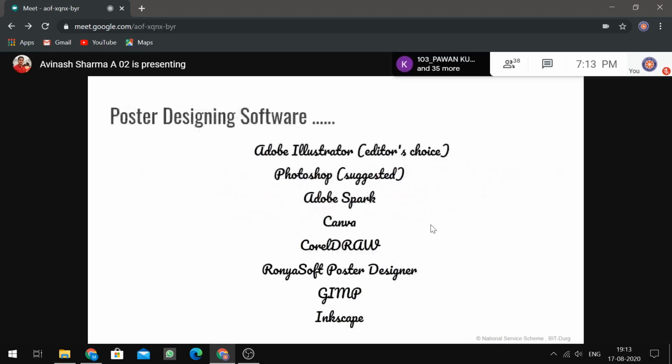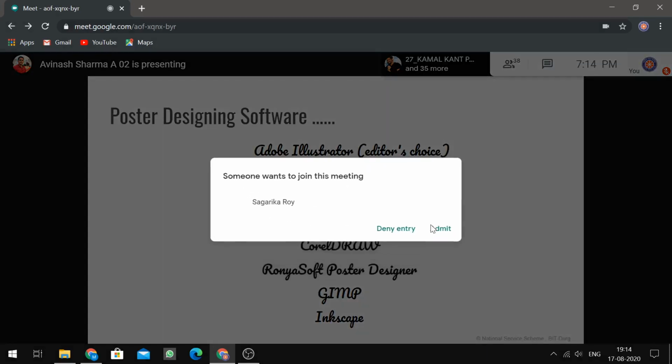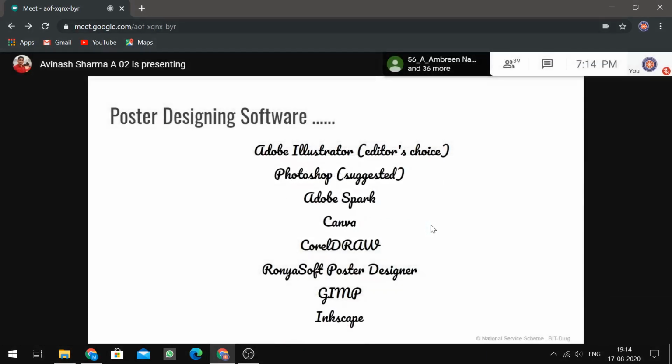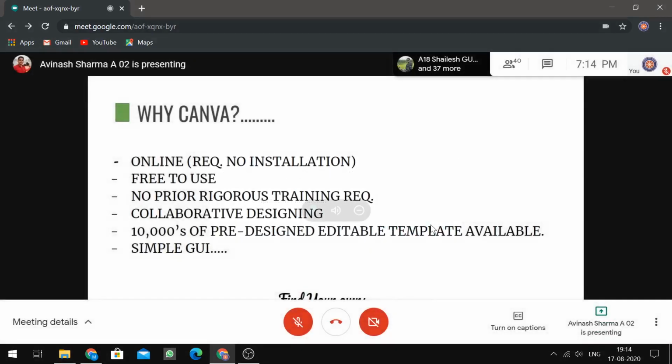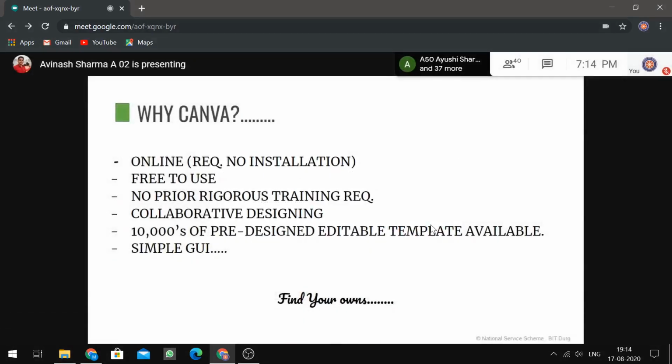So, moving ahead, when you Google poster designing software, there are a lot of options available. Those are Adobe Illustrator, Photoshop, Adobe Spark, Canva, CorelDRAW, GIMP, Inkscape, and an endless list of others. Okay, so why do we prefer Canva? Canva is not software; it's generally a website. So it's online and requires no installation. It is free to use to a great extent. No prior rigorous training is required for using this software.